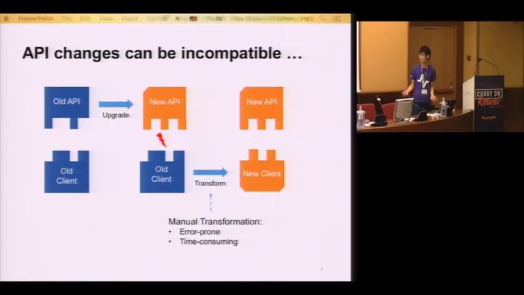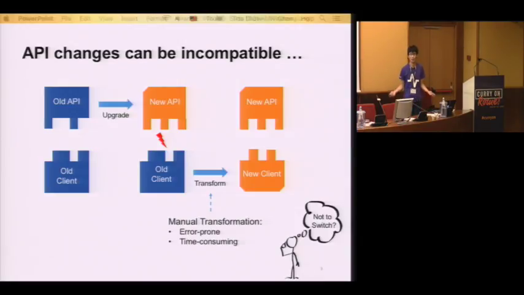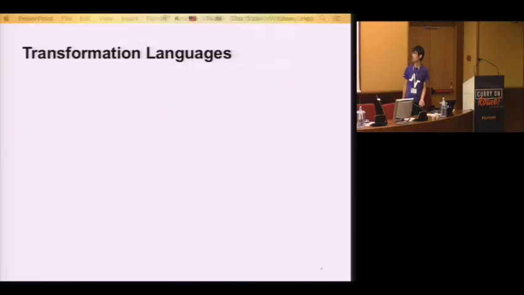But this may not be easy because manual transformation is typically error-prone and time-consuming. And more importantly, it's very boring. And the programmer will doubt himself: should I really transform to the new API? Well, the answer typically is no. And they just keep using a shabby API for a long time. So our community is great. Our community provides transformation languages to support this problem.